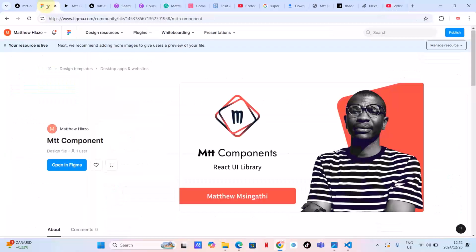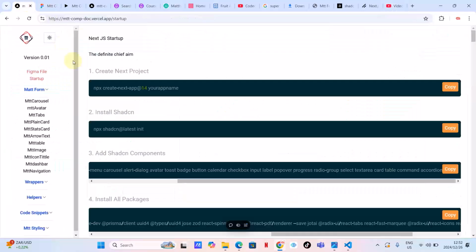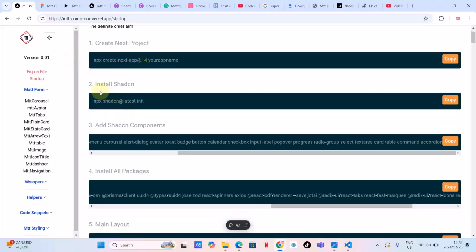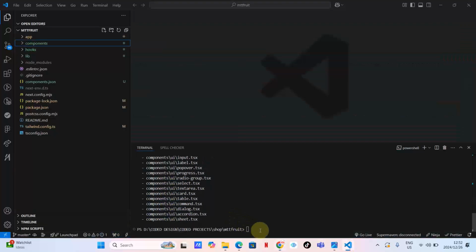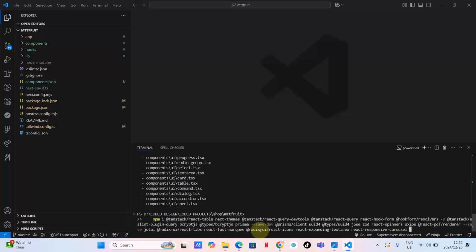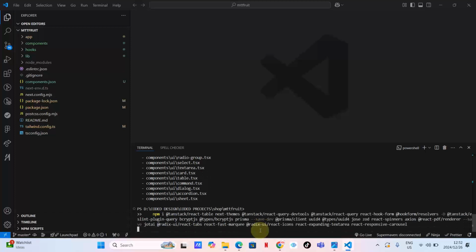Let's just go back to the documentation. Okay, so we are done with step number 2. Now we are done with step number 3. Now we are on step number 4. We need to install all the packages that are needed. Then again, we're not going to install these one by one. You just copy here and then you just click paste. Obviously, it's going to take some time because this is a lot of components, as you can see. So then again, I'm just going to pause the video and then come back when this is done.